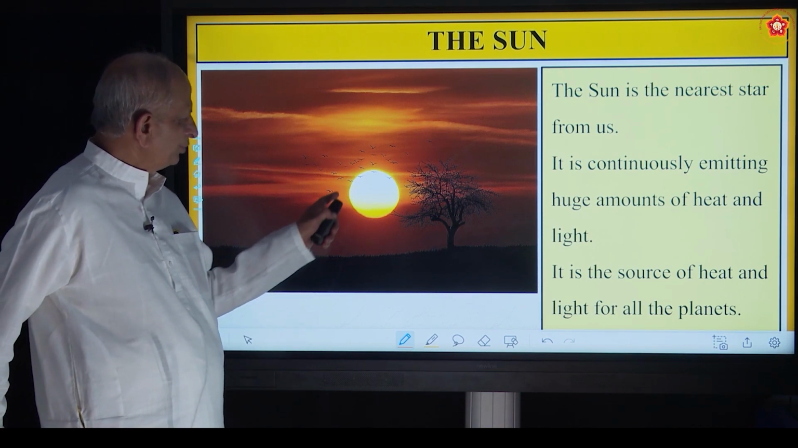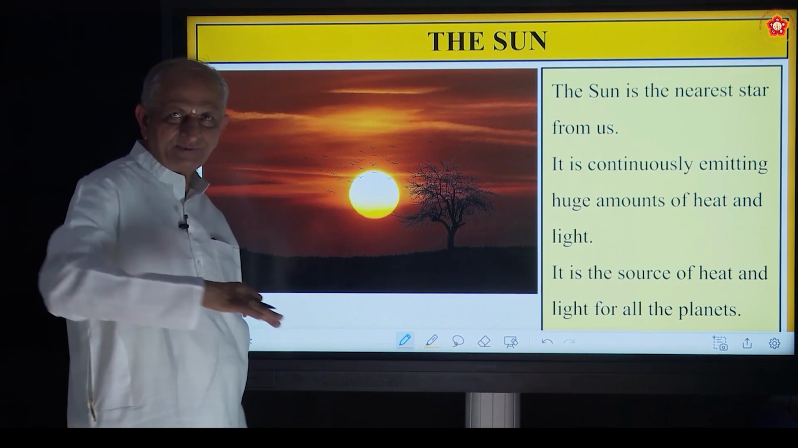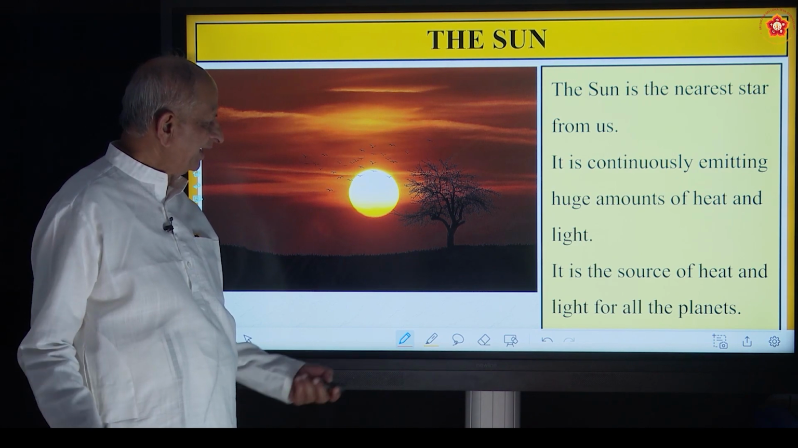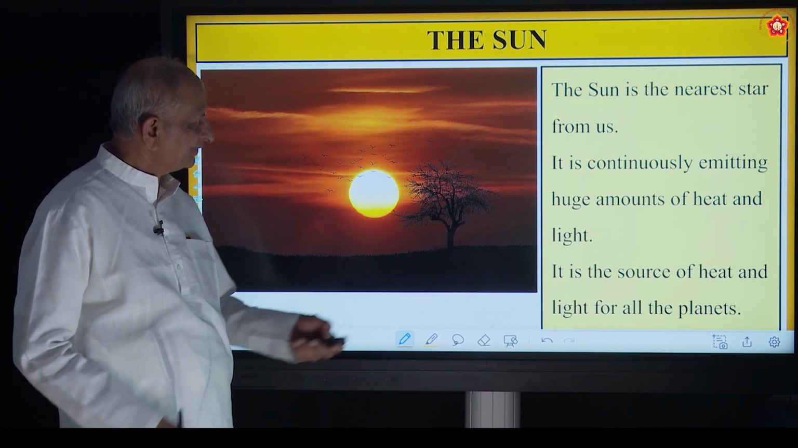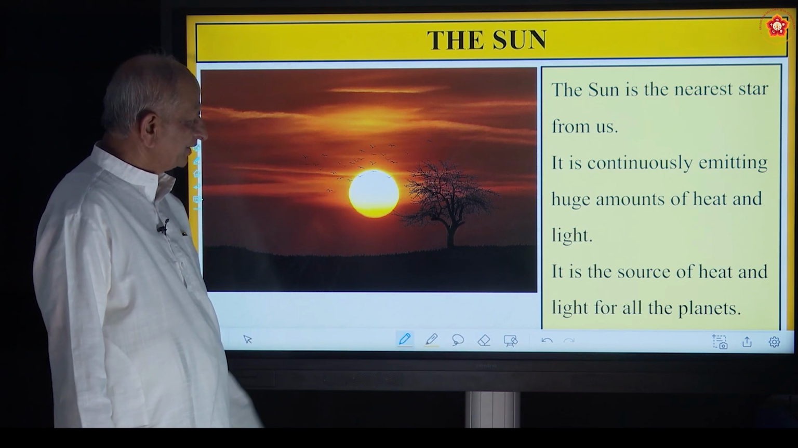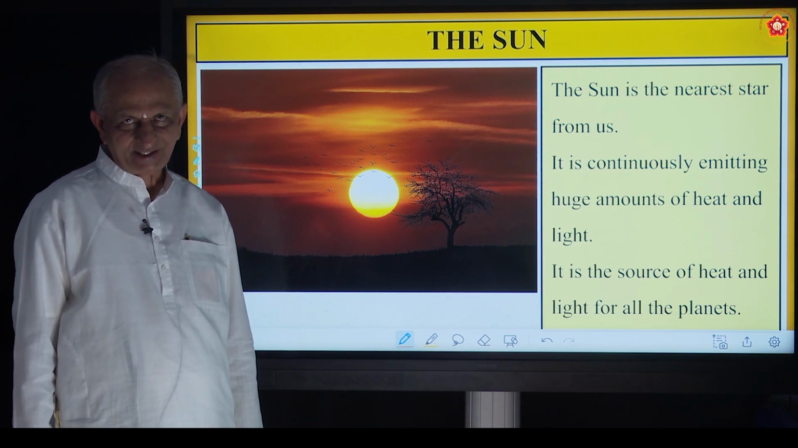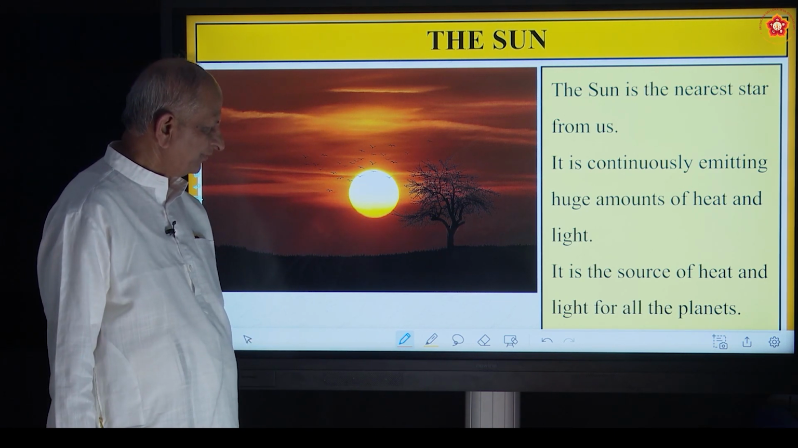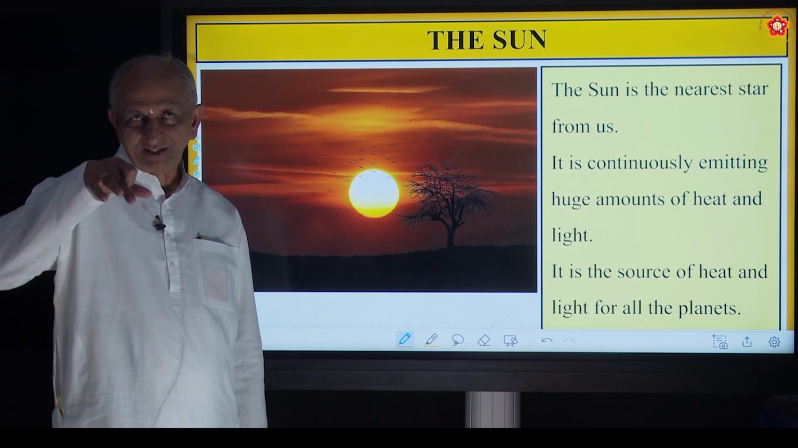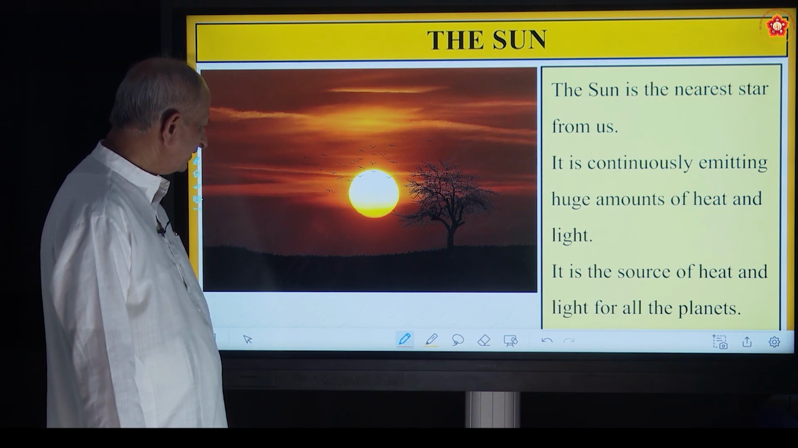So, this beautiful sun, because of that sun, all the birds will start moving out, correct? They start from the nest in search of food. It is the nearest star from us. It is continuously emitting huge amounts of heat and light, correct? And it is the source of heat and light for all the planets. Not only for Earth, for all the planets also, it is giving heat and light.